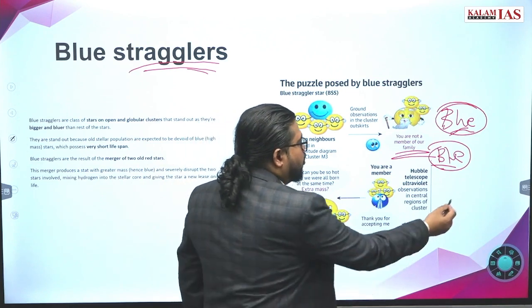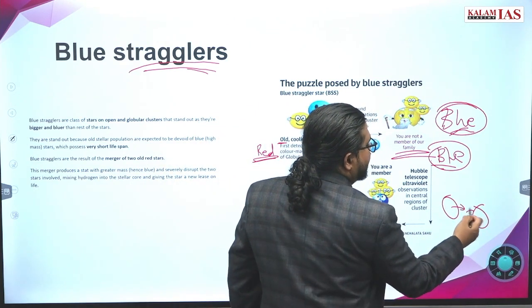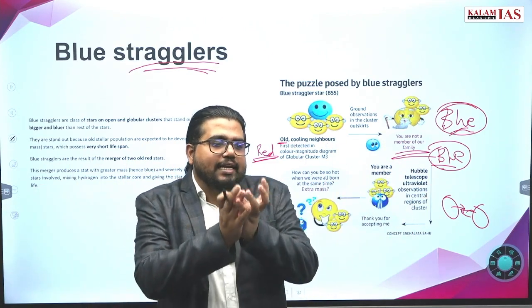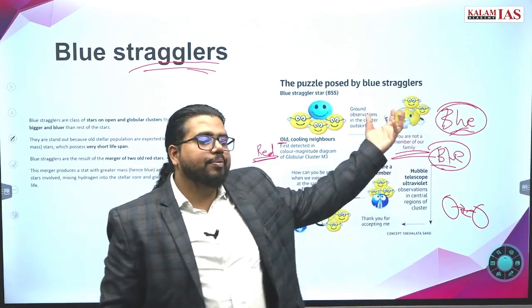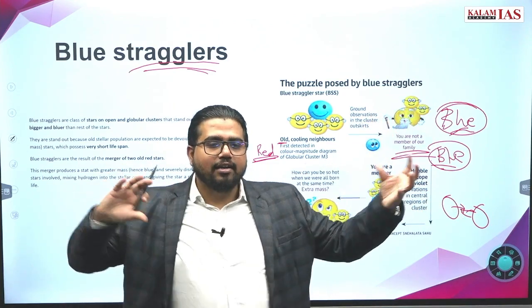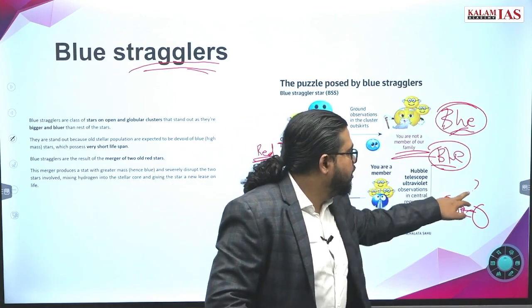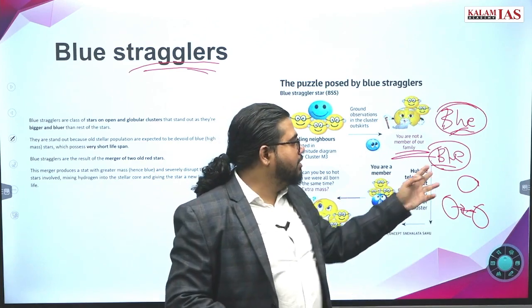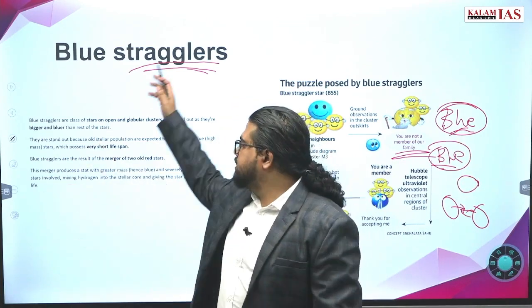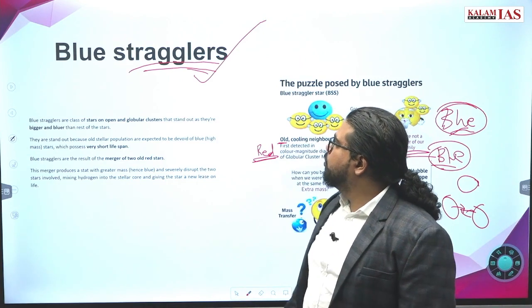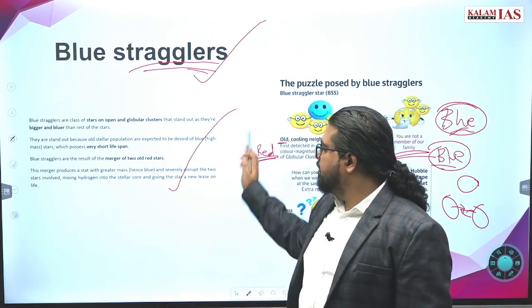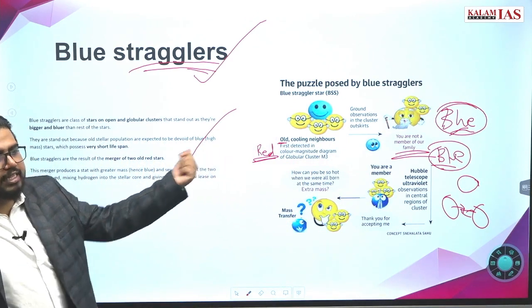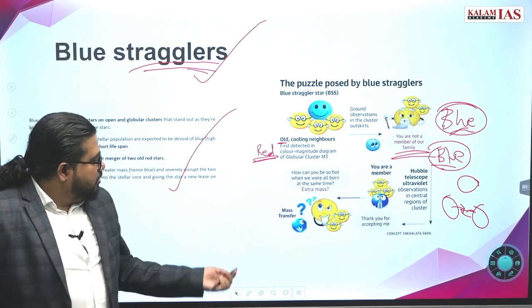The answer is 2 old stars may come together, they might have combined. And when they combine, there may be so much release of energy that it acts as a new star. There may not actually be a new star, but 2 old stars come together and combine to form a new star that has much more energy than all other stars. Since it has much more energy, we see it as a blue star. And these XYZ stars are called blue stragglers. Rest you can read from here. It will have slightly greater mass than the other stars which you are observing in the XYZ plane. Go ahead.